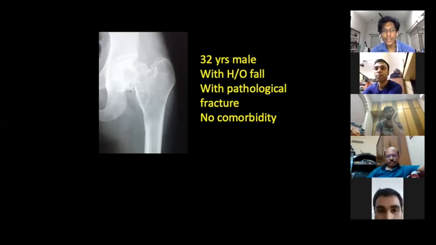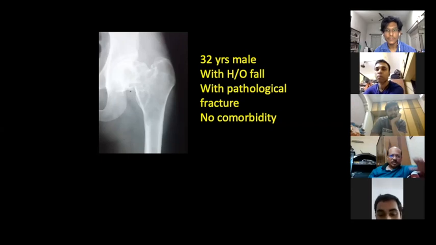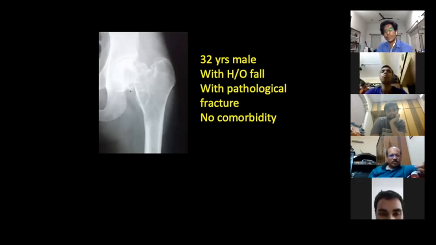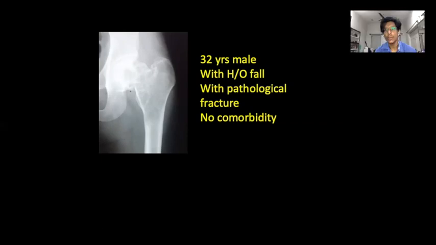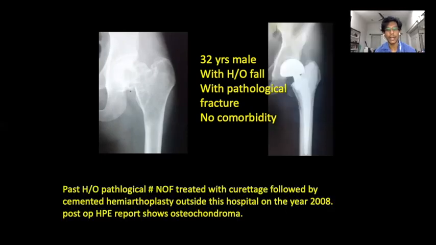Paul sir, what do you suggest? Since it is a large osteolytic lesion, maybe with some trabecular destruction, and the margin is almost ill-defined, I think my first diagnosis would be giant cell tumor. The second one may be fibrous dysplasia, or there may be some aneurysmal bone cyst which was present for a long time and has now become a pathological fracture. Okay. Actually, the patient got operated outside, not in our hospital, and the report came out to be an osteochondroma.